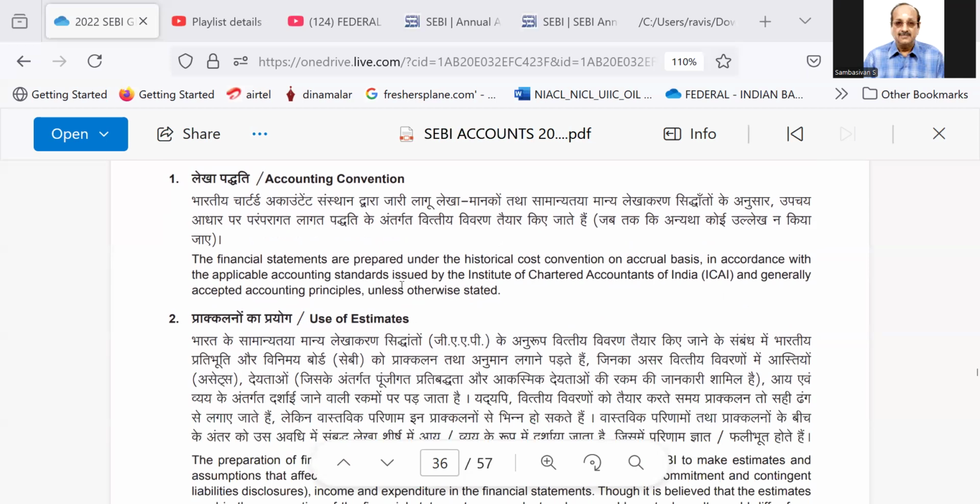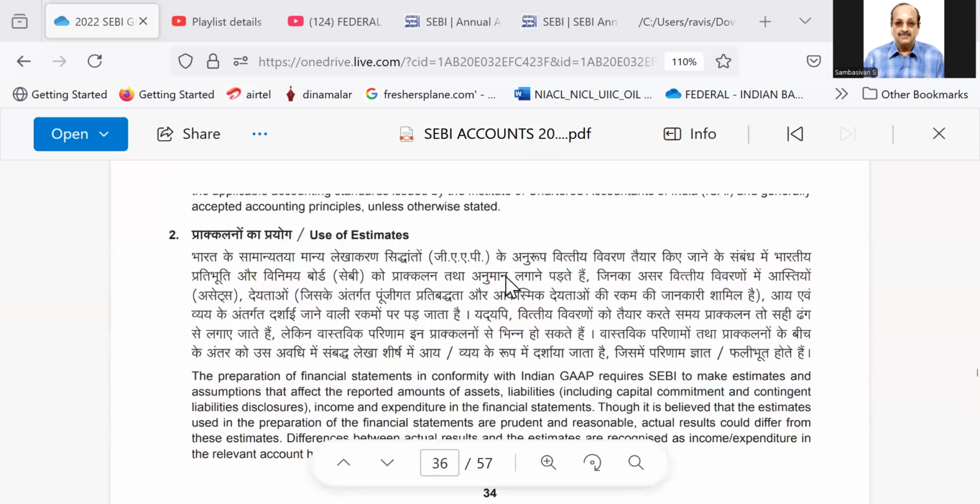The financial statements are prepared under the historical cost convention on accrual basis in accordance with the applicable accounting standards issued by the Institute of Chartered Accountants of India and generally accepted accounting principles unless otherwise stated.